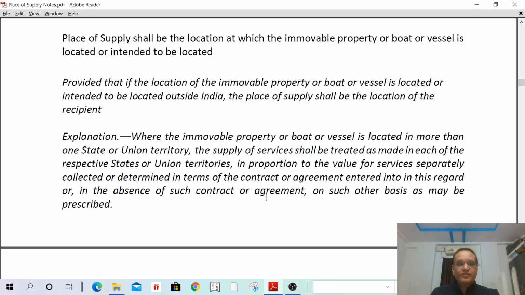Understand? If it is relating to immovable property, the place of supply shall be the location where the immovable property is located. If the immovable property is located outside India, then the place of supply shall be the location of the recipient. If the immovable property is located in more than one state or union territory, then the supply shall be as per the agreement or contract. In the absence of such agreement or contract, it shall be determined in such manner as may be prescribed. Then the third category.